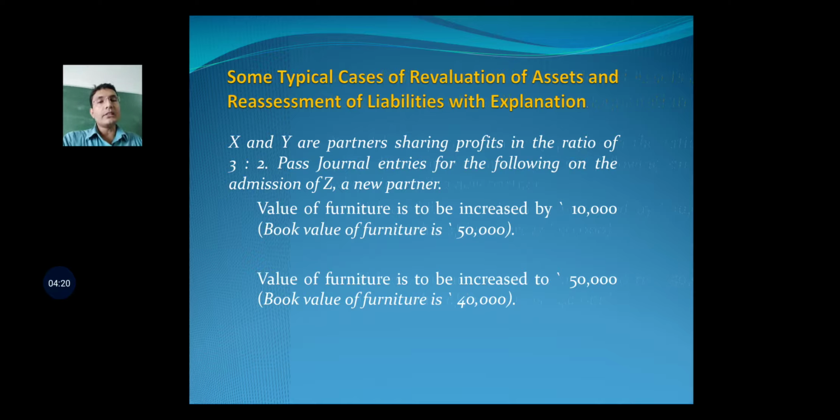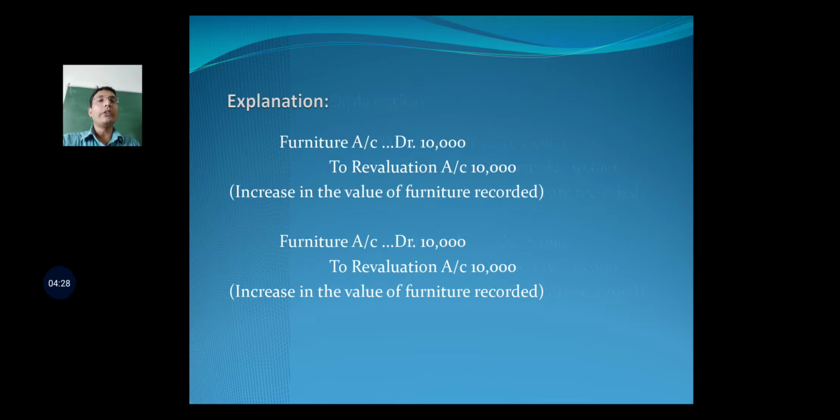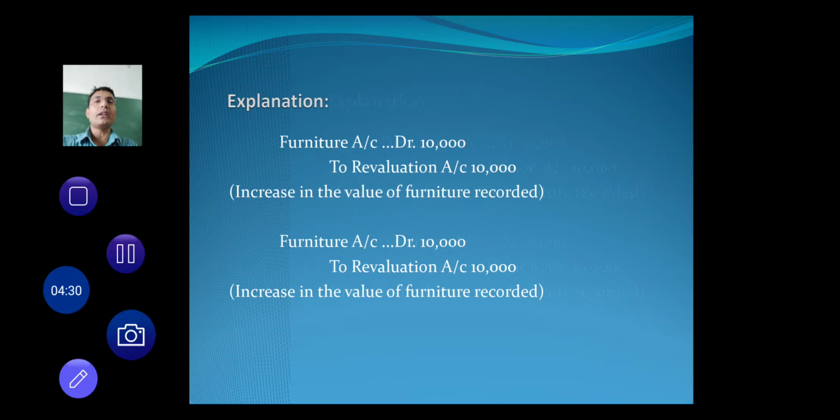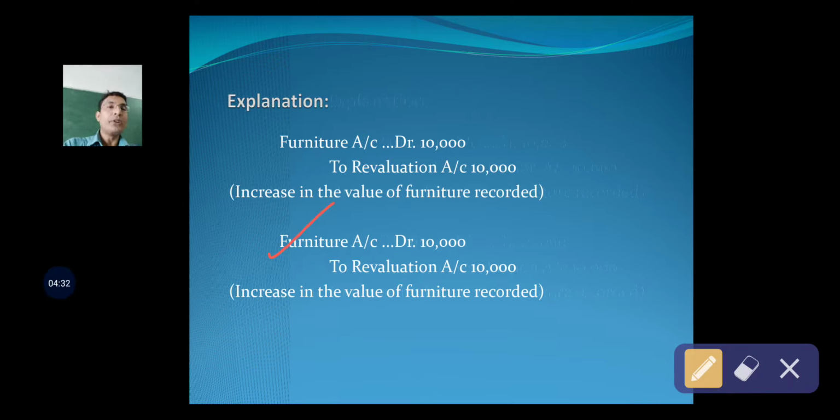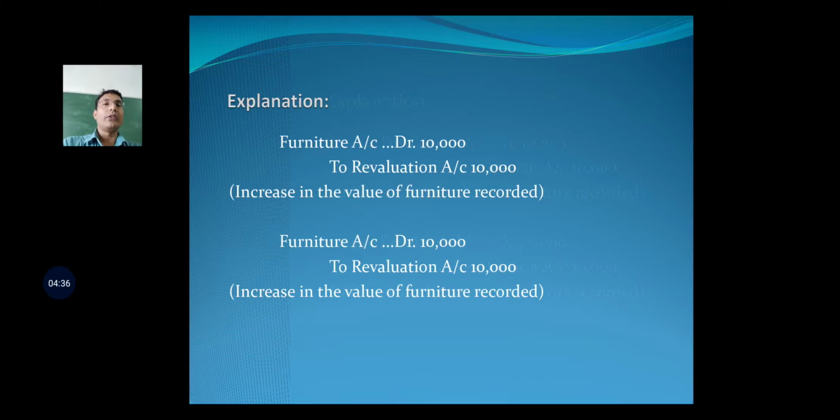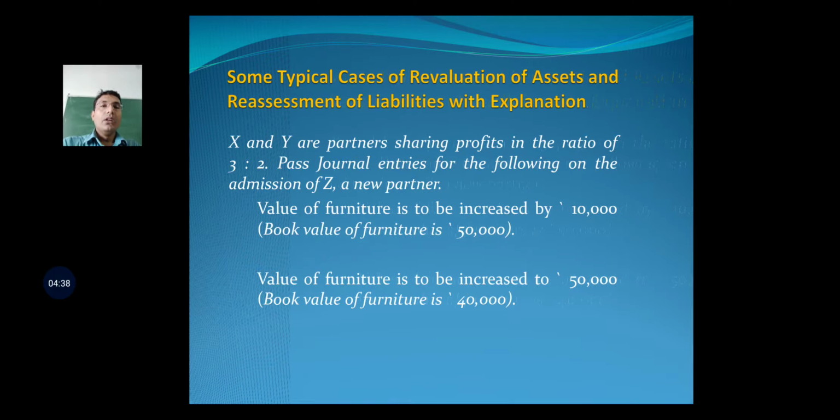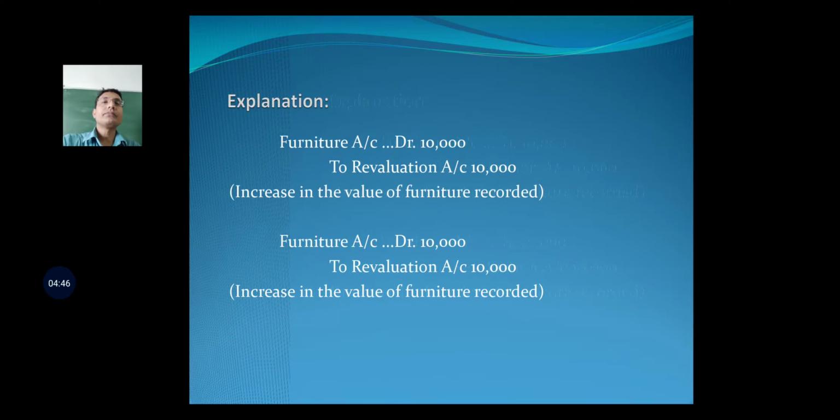So in this case also we are supposed to increase the furniture by 10,000, that is debit furniture account 10,000 to revaluation account 10,000 in order to record this revaluation. So always remember, if by is written and to is written, you are required to pay attention to that word.